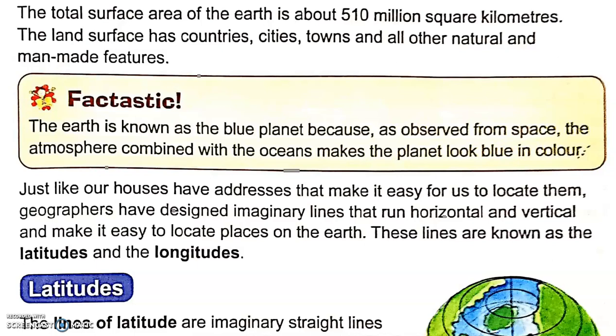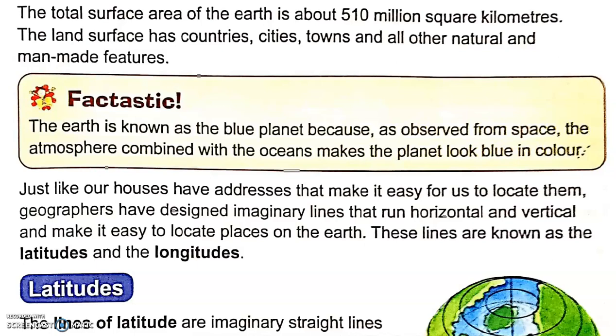Now, what is the bigger unit than countries that we have already learned? Continents. In the continents and oceans chapter, we learned that first we have the planet Earth, then the continent, then the country, then inside the country there is state, district, city, town, and village. So this is how our planet is made up.